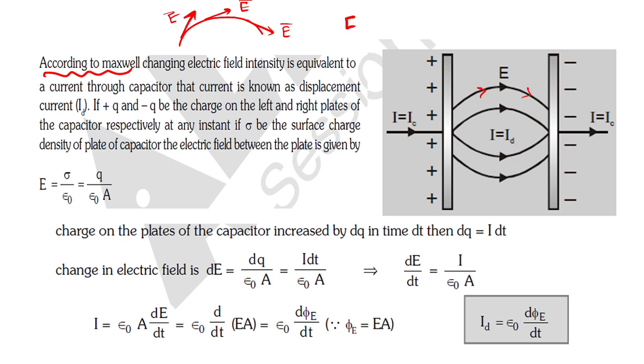What is the electric field? It is a vector quantity. So it should have magnitude, plus direction. Are you getting my point? Even if you change the magnitude, even if you change the direction, the electric field will automatically change. Are you getting my point here? So that's what we will try to write.